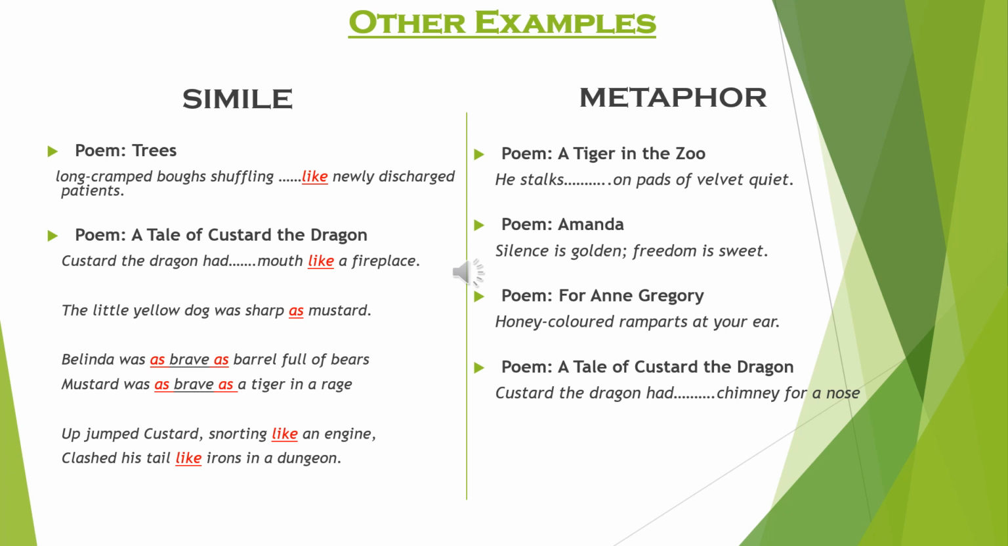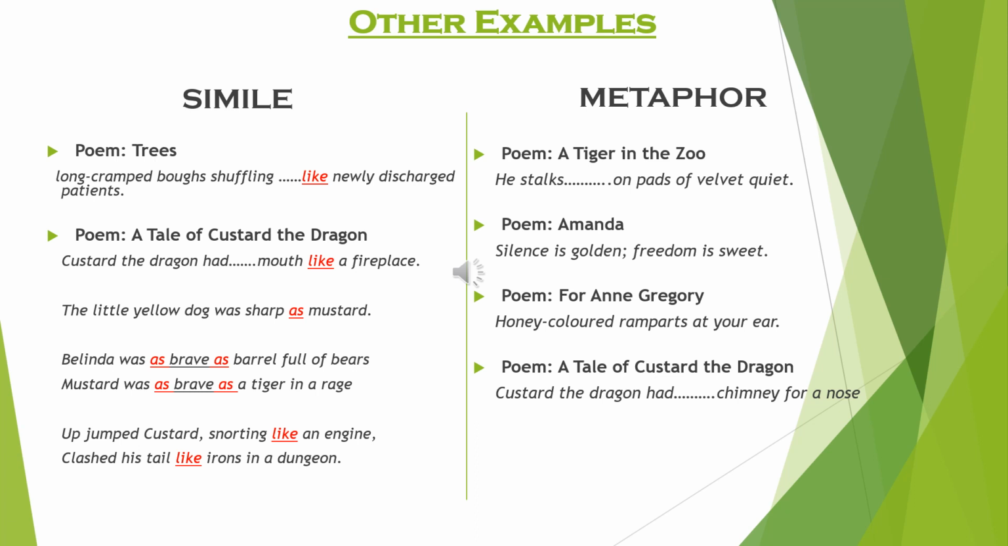Next, we have lines from the poem Amanda. That is, silence is golden, freedom is sweet. Next comes poem For Anne Gregory. Here we have a phrase, honey-colored ramparts at your ear. Here, honey-colored ramparts refer to the hair of Anne Gregory. Basically, ramparts means the protective wall or boundary around a fort.